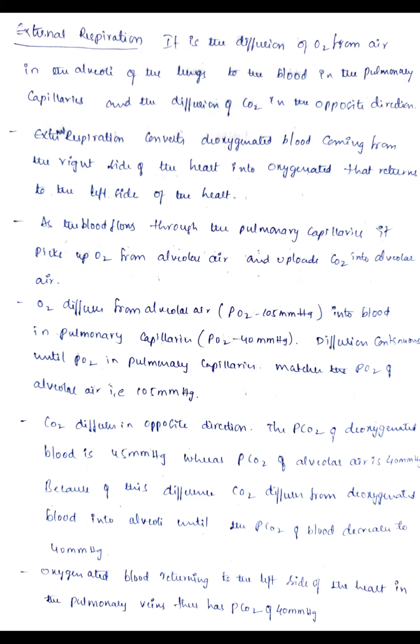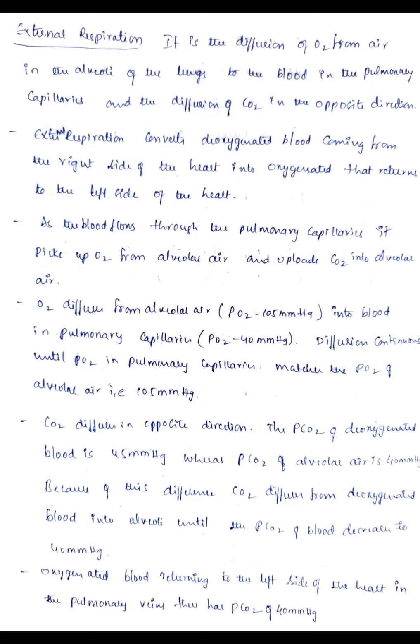That means the concentration of carbon dioxide in the blood is more than in the alveolar air. That's why from the blood the carbon dioxide moves towards the alveolar air. Clear? It diffuses until the partial pressure of carbon dioxide of the blood decreases to 40 mm of Hg.